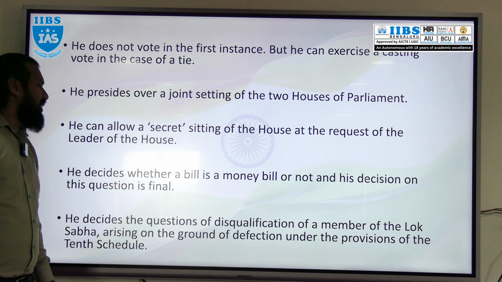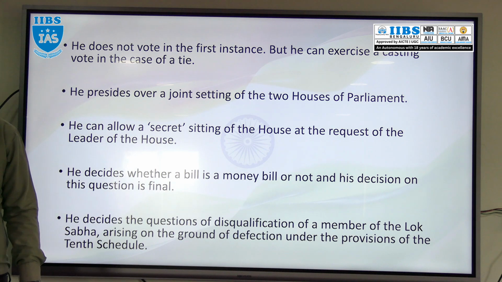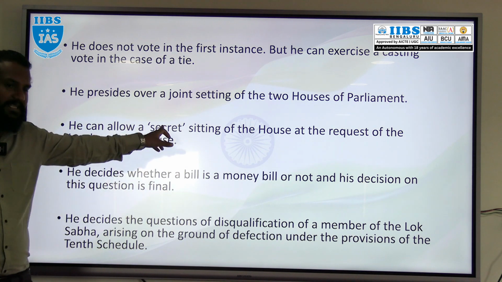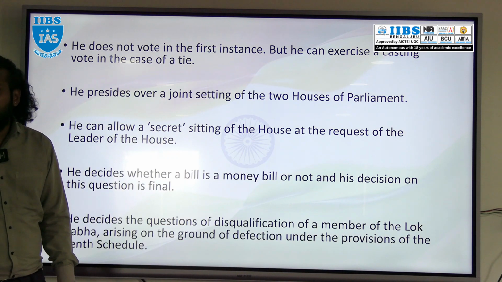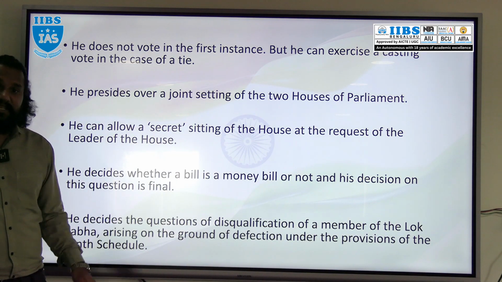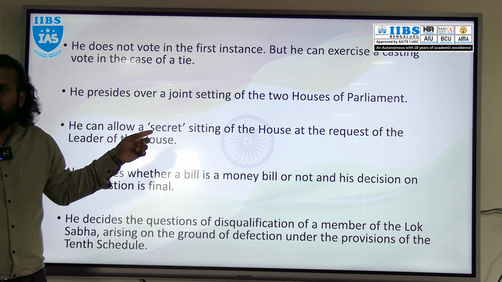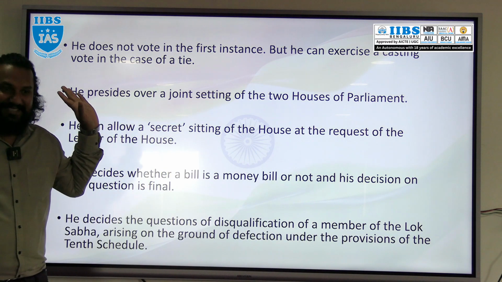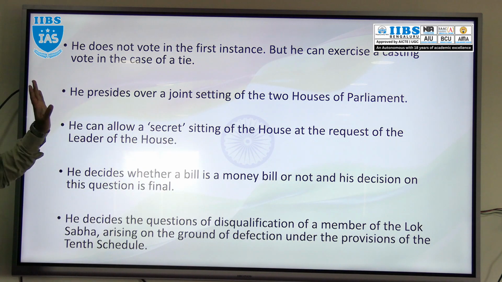Then if the leader of the house, the leader of Lok Sabha, requests the Speaker to conduct a secret sitting, then he can do that. He can conduct the secret sitting of the house if requested by the leader of the house, that means Lok Sabha. In that secret sitting, only those legislators are allowed who are permitted by the Speaker. So that is also there.